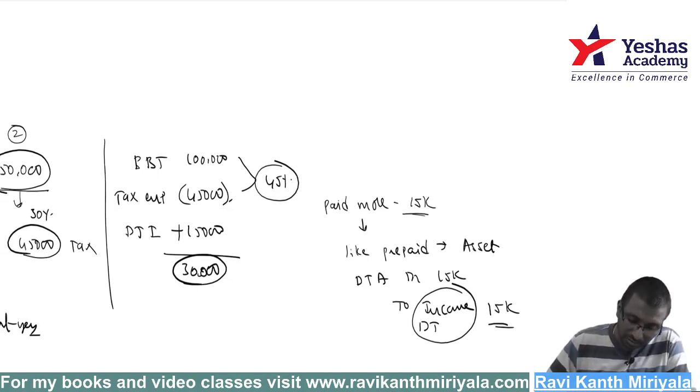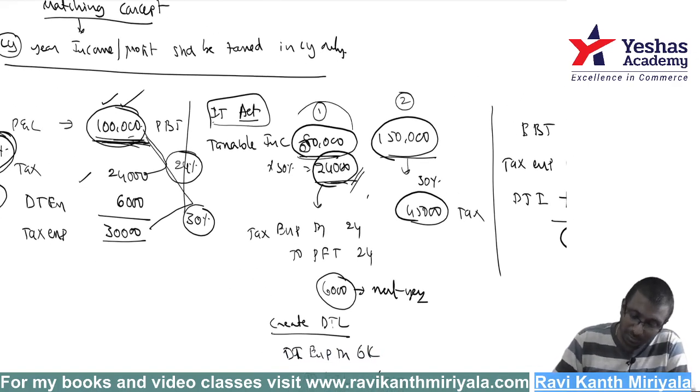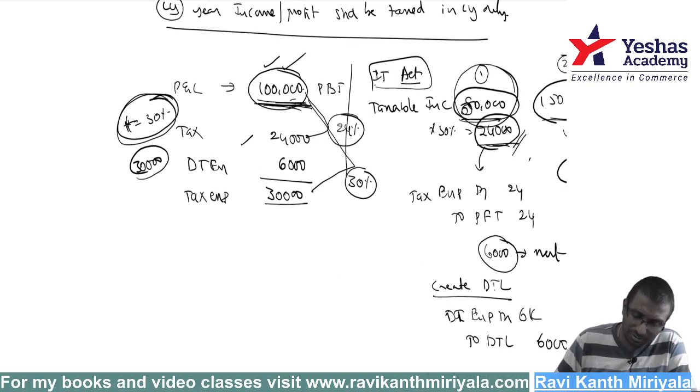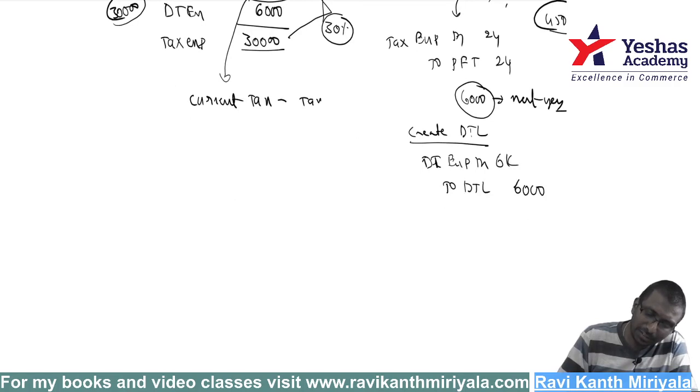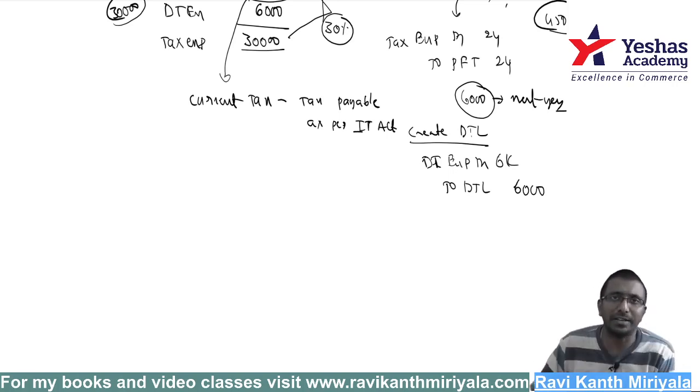Sir, why are these differences coming? Why is my profit as per the P&L 1 lakh, and as per the tax it is 80,000 or 1,50,000? What are the reasons? First, the 24,000 whatever is there, we call it current tax. Sir, what do you mean by current tax? Current tax means tax payable as per the Income Tax Act. Tax payable as per Income Tax Act is current tax.